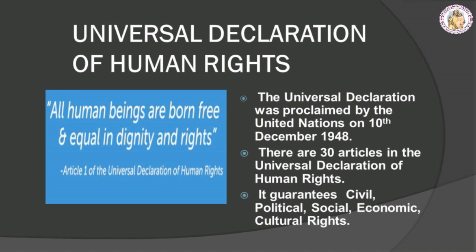Universal Declaration of Human Rights. The Universal Declaration was proclaimed by the United Nations on 10th December 1948. It was drafted by representatives with different legal and cultural backgrounds from all regions of the world. There are 30 articles in the Universal Declaration of Human Rights, and it guarantees freedom of expression as well as civil, political, social, economic and cultural rights. These rights apply to all people irrespective of race, gender and nationality, as all people are born free and equal.